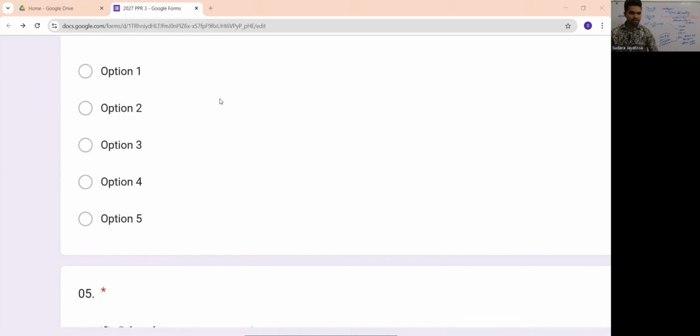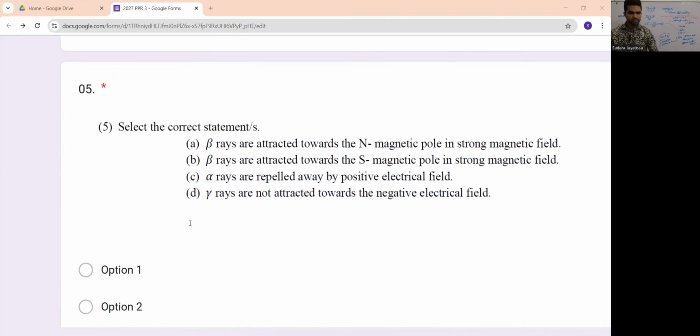Right. Now let's go to the fifth MCQ. It's asking about alpha, beta, gamma radiation, and it's asking for the correct statements. One statement says beta rays are attracted towards the North Pole, and statement B says it is attracted toward the South Pole.